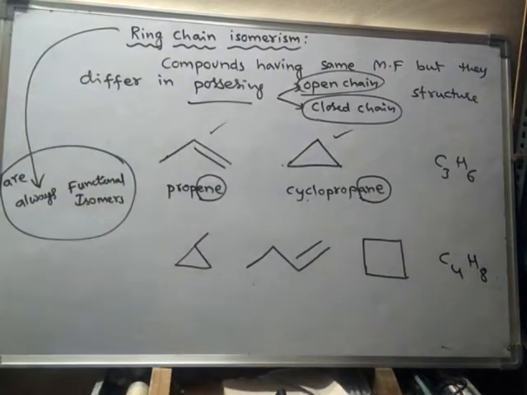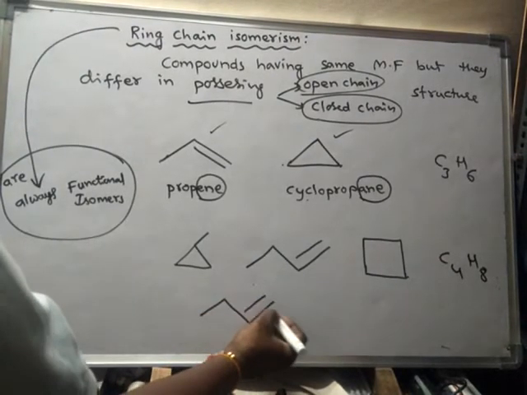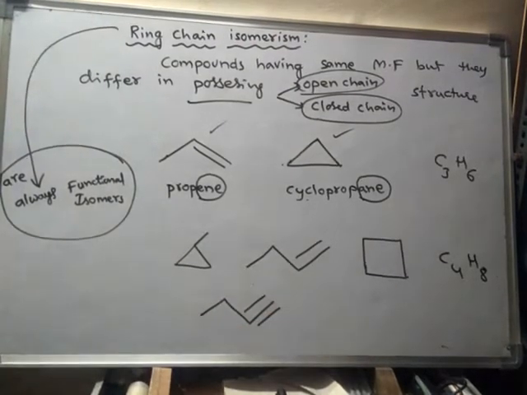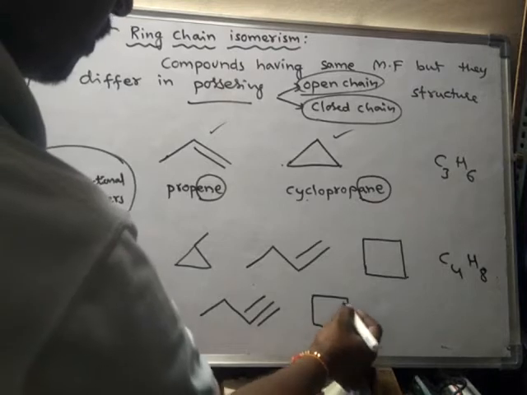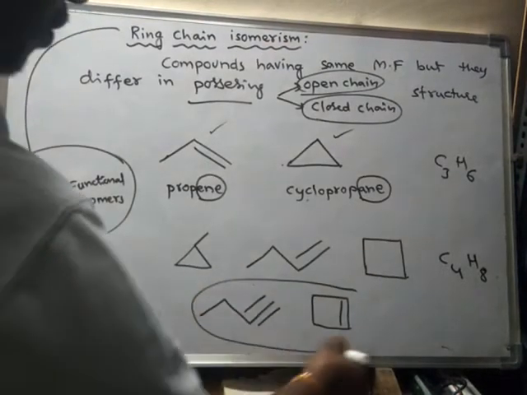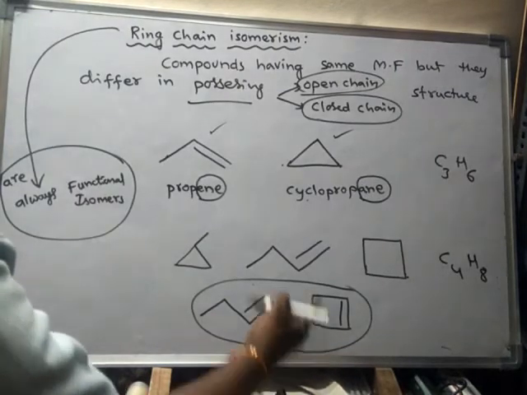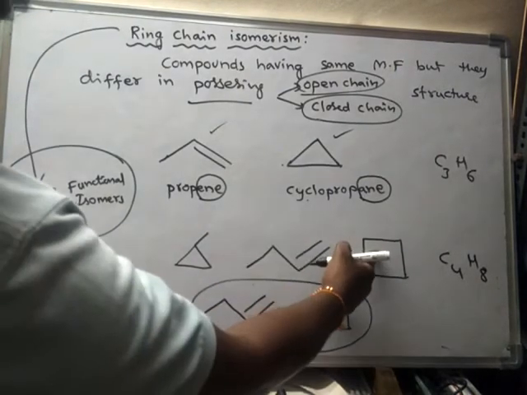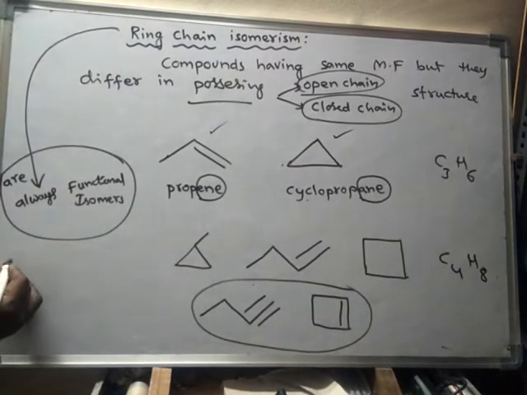Cycloalkanes and alkenes are ring chain isomers, and alkynes and cycloalkenes. What is this one? This is an alkyne. This is a cycloalkene. This is an alkene, and this is a cycloalkane.